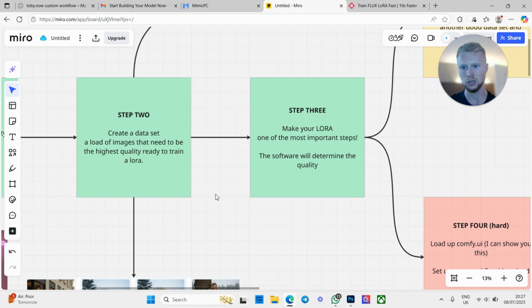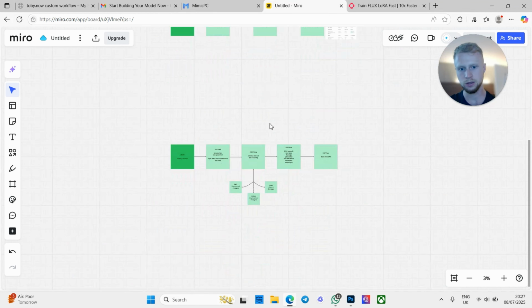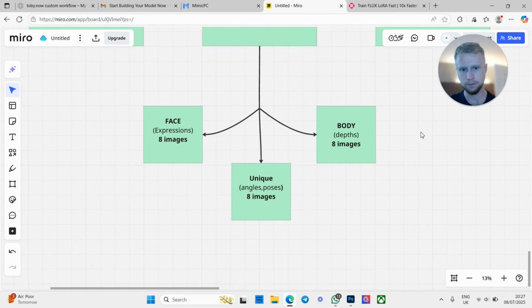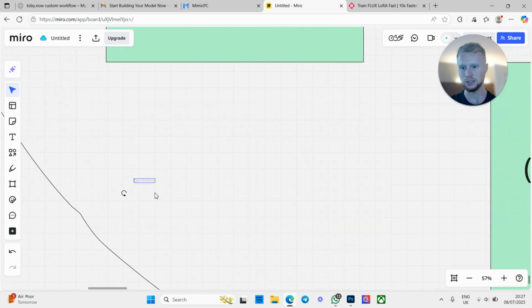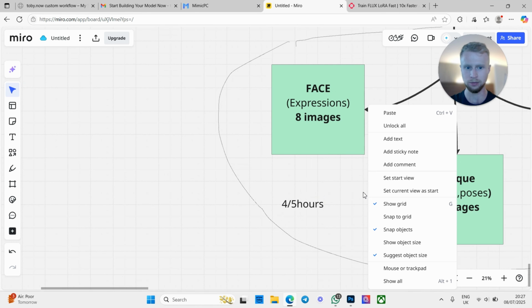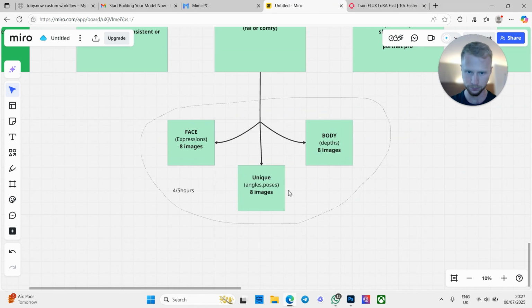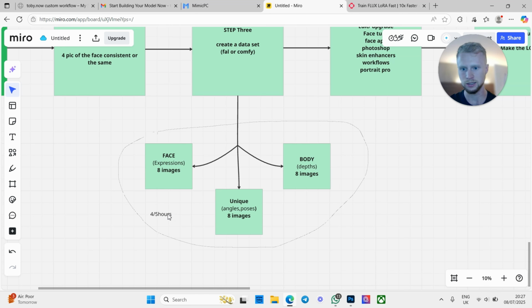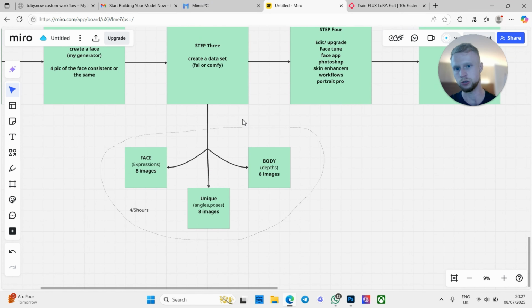It's going to save you a lot of time, because this whole process that I've just shown you today, creating a data set here, this little bottom bit, let's get a little pen, a little circle, this takes quite a while. I'd say, if I had to guess off the top of my head from doing it many, many times, probably around 4 to 5 hours. So it is quite a long process. It's not just a simple 10-minute job. This is quite a pain. So yeah, stay consistent, work hard, crack on, and hopefully this is done a little bit quicker, or obviously just invest. Depends on what you've got going in your life, how fast you want to move.